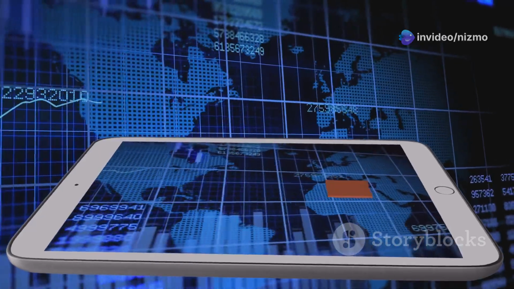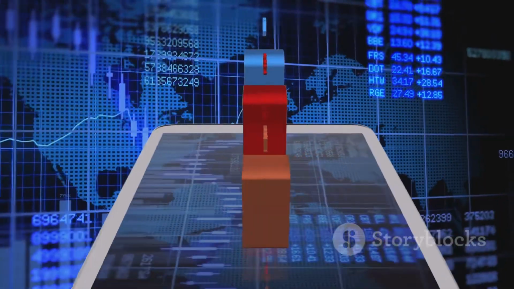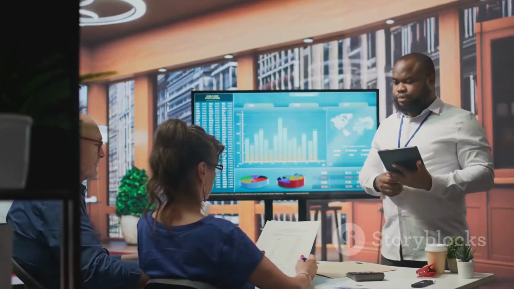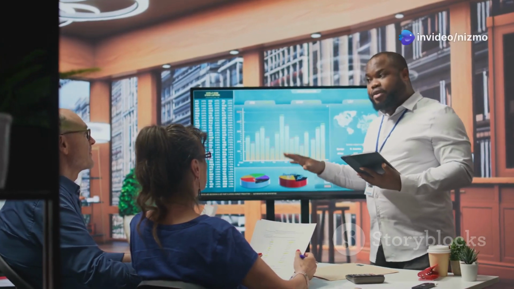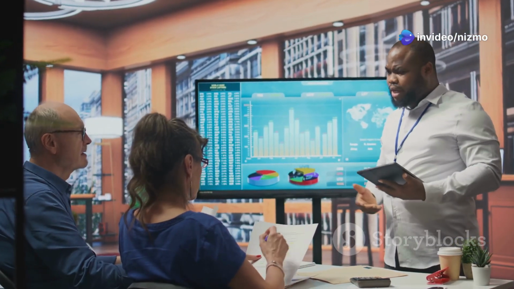Both the cost of equity and the cost of debt are weighted according to their proportion in the company's capital structure. This means that if a company relies more heavily on debt financing, its WACC will be more influenced by the cost of debt.